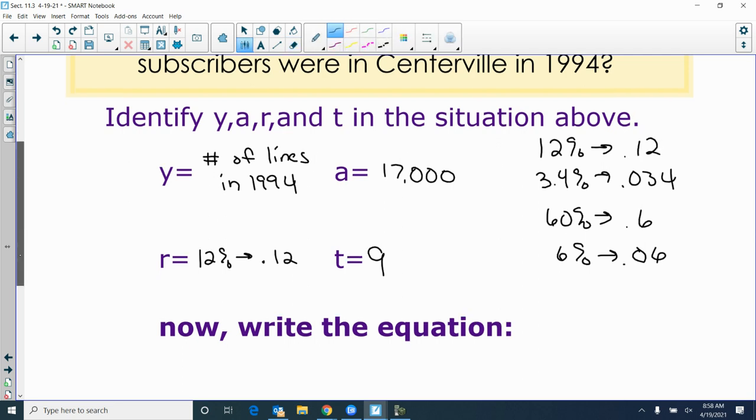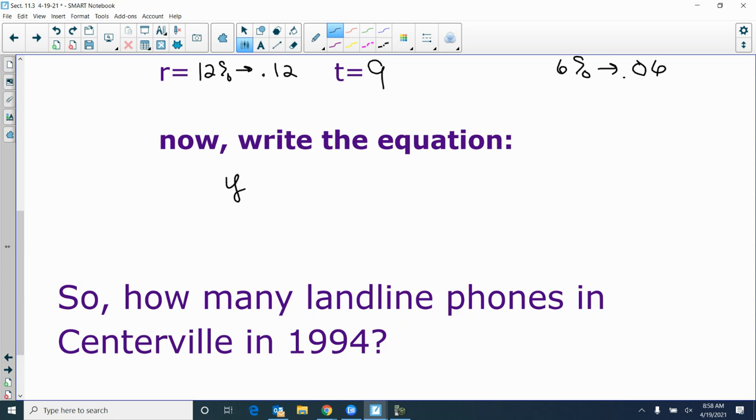All right, so now write the equation. So we got Y equals 17,000 times 1 minus 0.12 to the 9th power. And actually do this for me because it's going to help you visualize. What is 1 minus 0.12? Use your calculator for that.